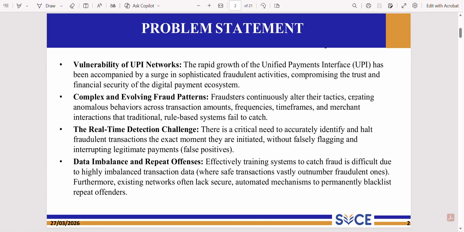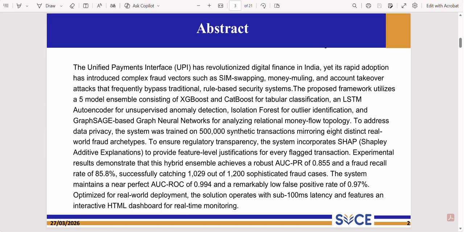The proposed system aims to provide real-time fraud detection while maintaining accuracy and minimizing interruption to genuine users. The proposed system combines multiple ML and DL based models such as XGBoost, CatBoost, Isolation Forest, LSTM autoencoder, and graph neural network to identify fraudulent UPI transactions effectively. Synthetic transaction data containing different fraud scenarios is used for training while preserving privacy. SHAP explainability is also integrated to provide transparent and understandable predictions.